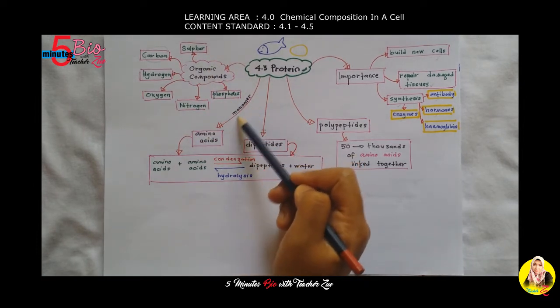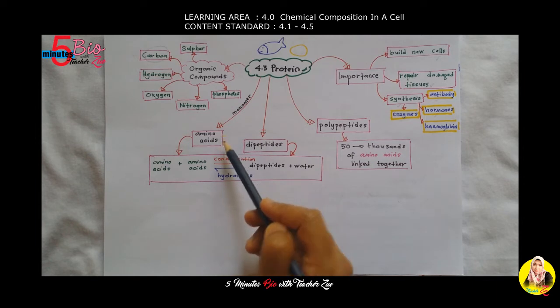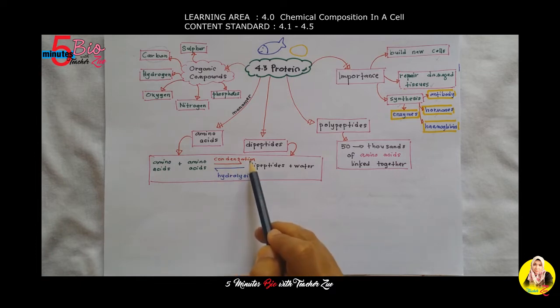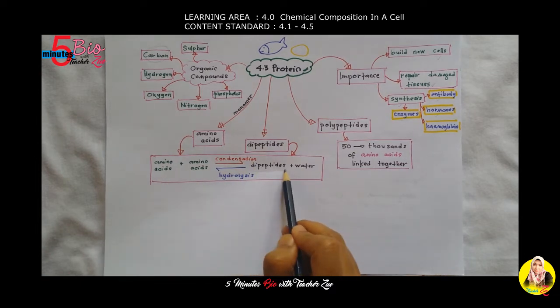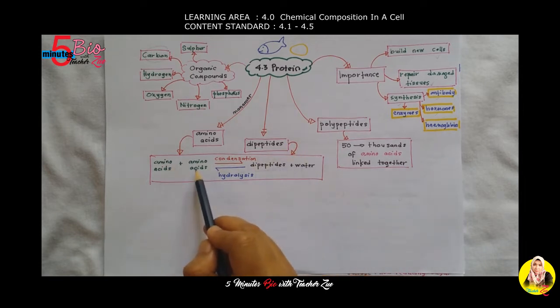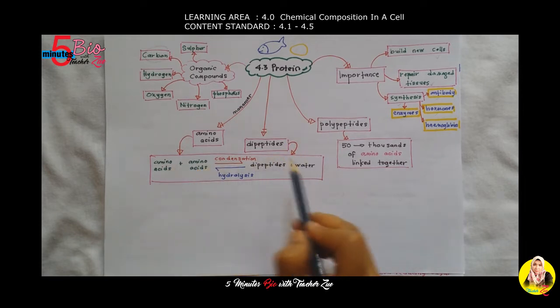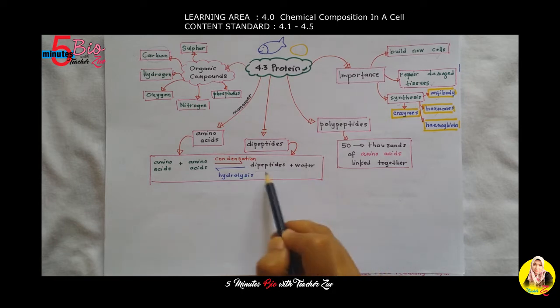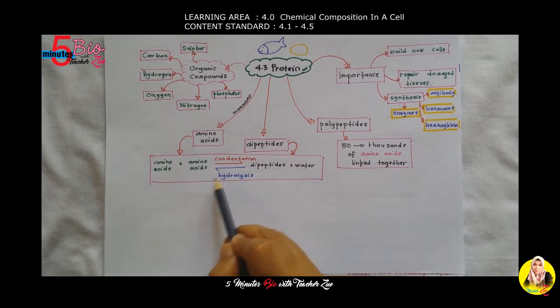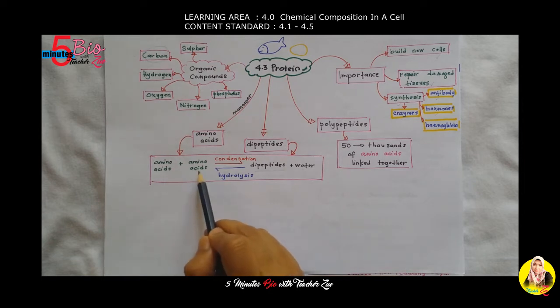The monomers of proteins are amino acids, the basic unit. An amino acid combined with another amino acid by condensation will form a dipeptide. Dipeptide means a combination of two amino acids, and this will produce water. A dipeptide, when we add water, can be hydrolyzed into amino acid and amino acid.